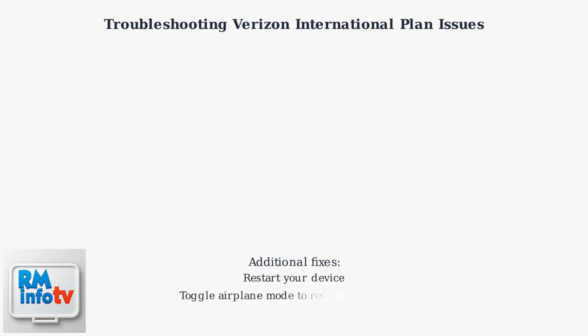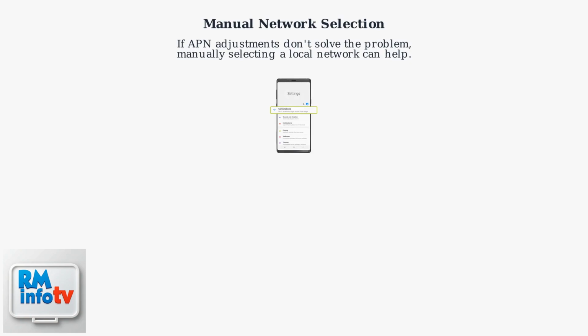Restart your device and toggle airplane mode to refresh the connection after making changes. Verizon's automated APN updates have reduced customer complaints by 15% since 2024, but manual adjustments may still be necessary. If APN adjustments don't solve the problem, manually selecting a local network can help.